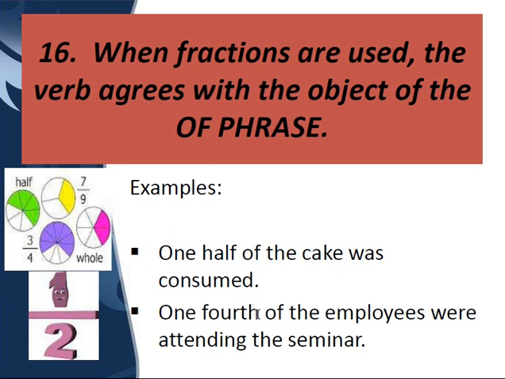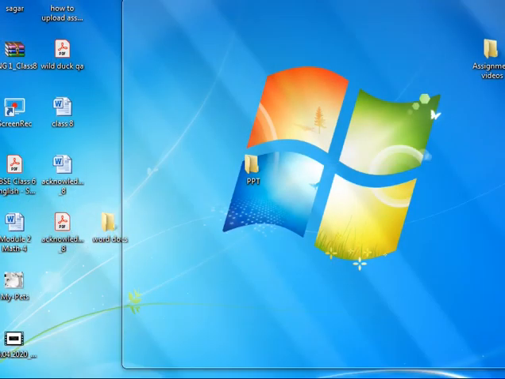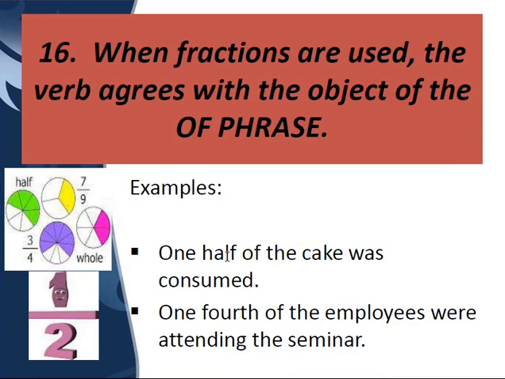For example, one fourth of the employees were attending the seminar. Employees is plural here. The object of the fraction is plural. So we are using a plural verb. Here, the object of the fraction, one half of the cake. This is singular. Cake is one. That is why we are using a singular verb.